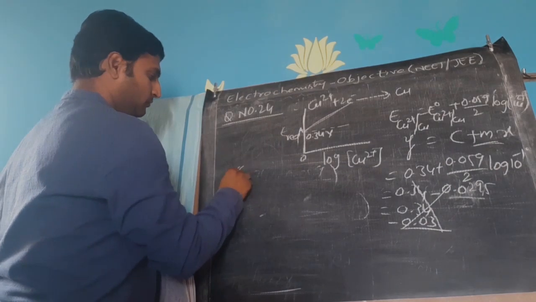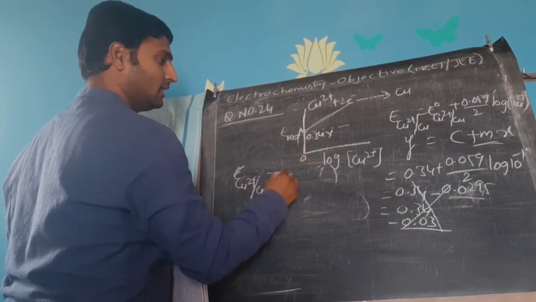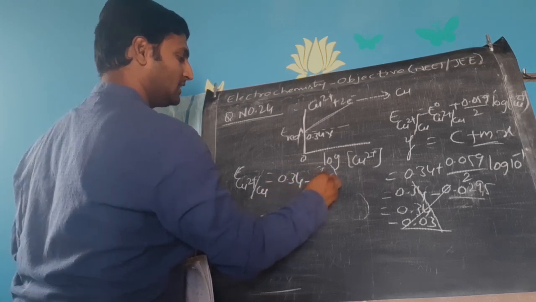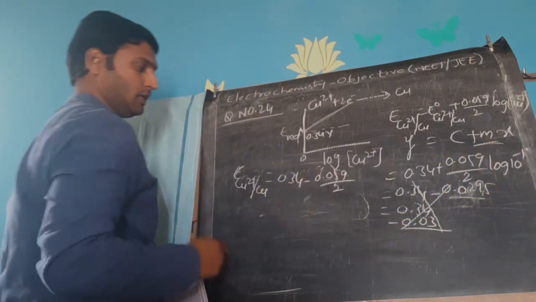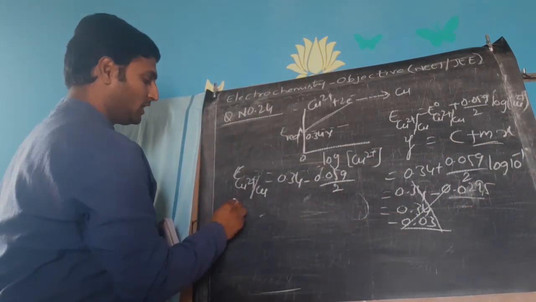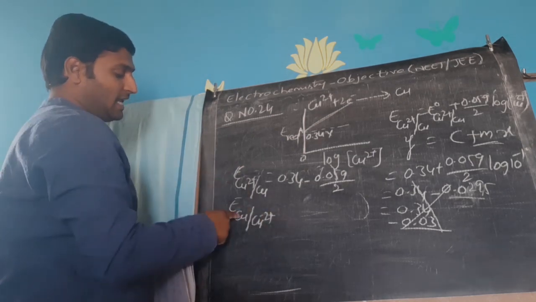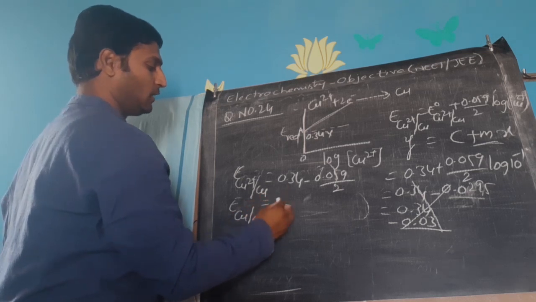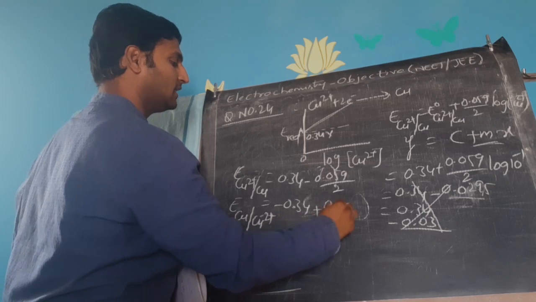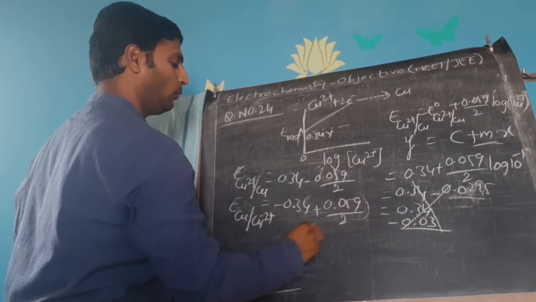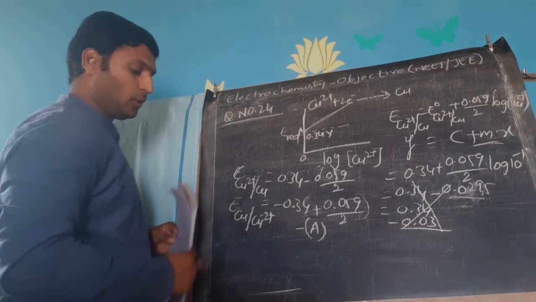So you get E Cu2+/Cu as 0.34 minus 0.059 by 2, because log 0.1 is minus 1. But what he has asked you in the question is not the reduction potential, but the oxidation potential, E Cu/Cu2+. So that is equal to, reversing it, minus 0.34 plus 0.059 by 2, which was your option A. Okay, that is your question number 24.